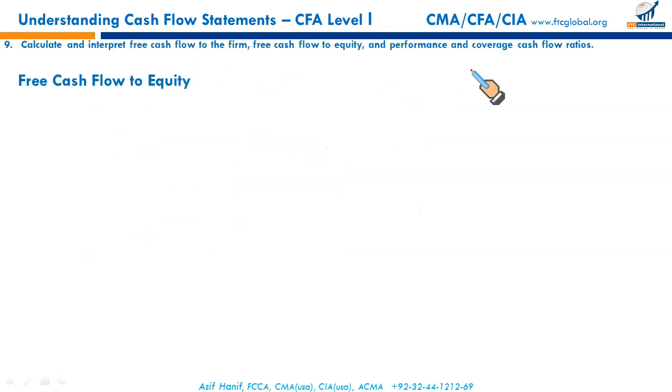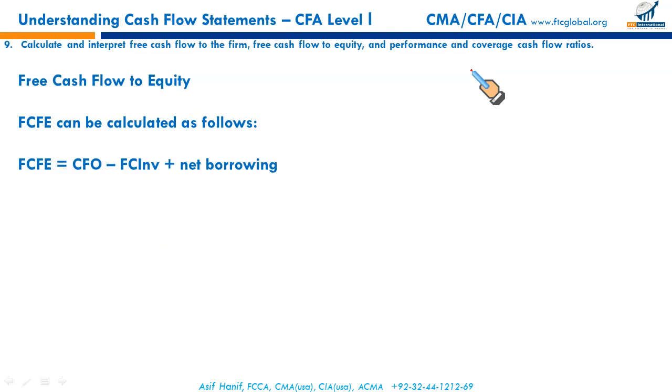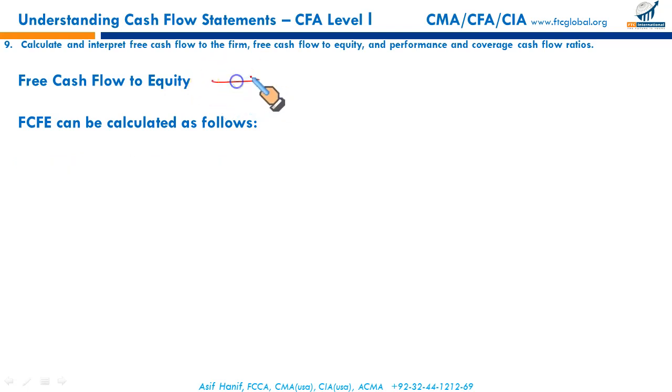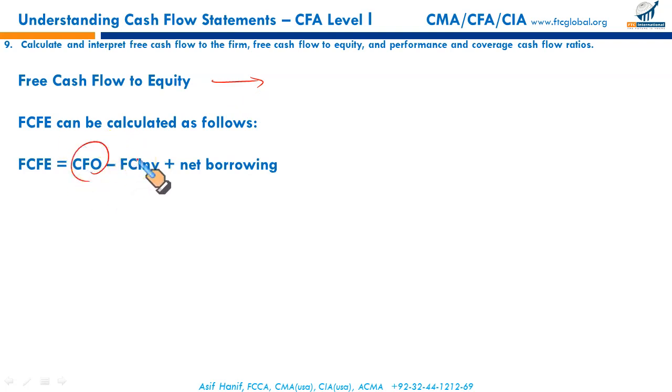Next is free cash flow to equity. What is free cash flow to equity? Free cash flow to equity is basically after-tax cash flows adjusted for fixed capital investment and borrowing. This is the cash flow that would be available for distribution to the common stockholders. This is calculated by taking CFO, cash flow from operations, less fixed capital investment, plus net borrowings.